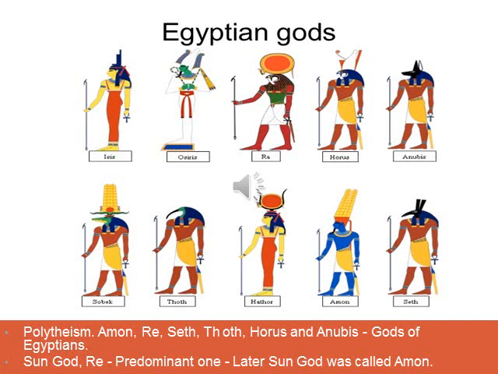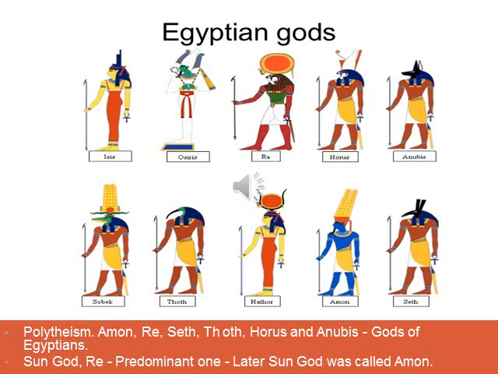Then religion. Egyptians also believed in God, but their God is different from our religion. The Egyptians practiced polytheism. Polytheism means believing in or worshipping more than one God. The opposite is monotheism, which means there is only one God.